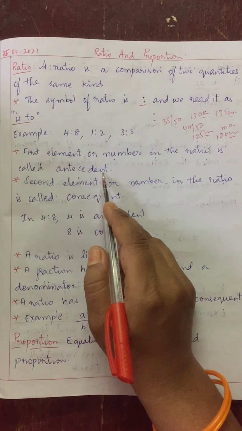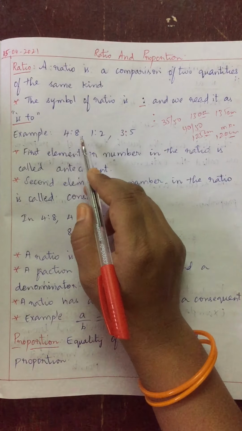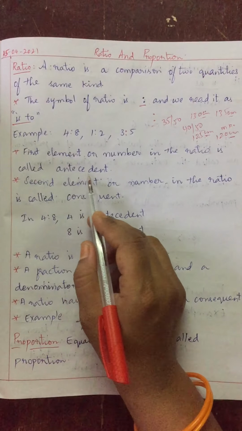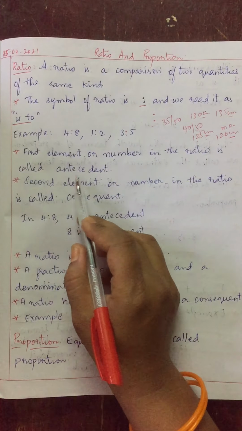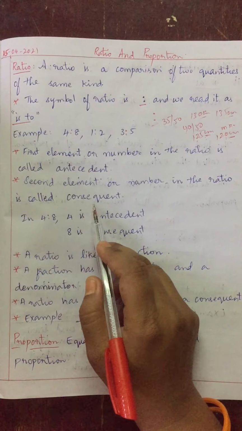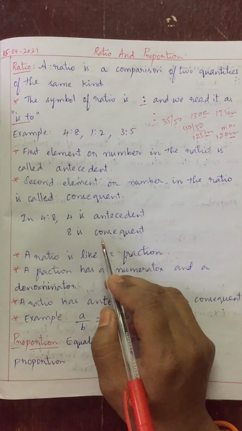Now the first element or number in the ratio is called antecedent. Like in 4 is to 8, the first number is what, children? 4. The second number is what, children? 8. So the first number is called antecedent. Here 4 is the antecedent. And the second element or second number in the ratio is called consequent. Here the second number is 8. That 8 is called consequent.